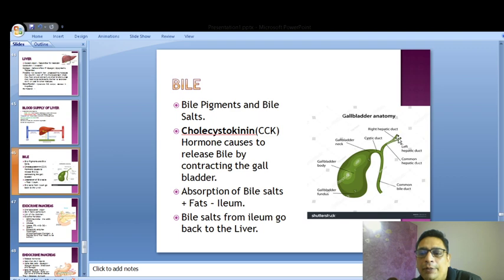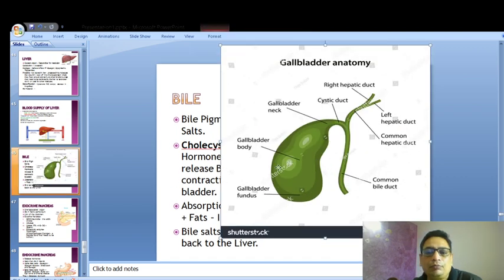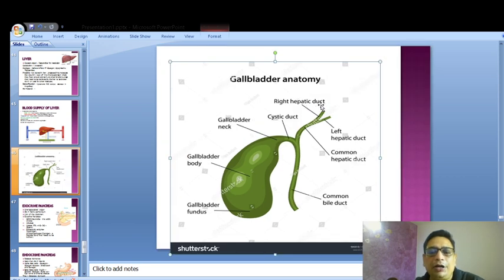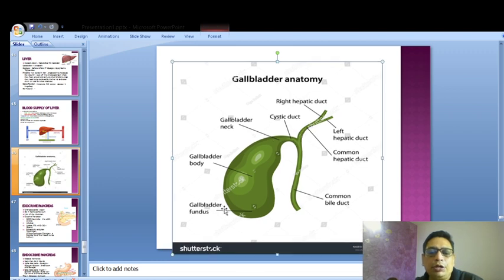So right hepatic duct, you can see over here if I enlarge the picture, this is the right hepatic duct and the left hepatic duct, and then a common hepatic duct that comes and puts its content, that is bile, because bile is manufactured by the liver. It puts the bile inside the gallbladder, and this gallbladder keeps the bile stored and ejects the bile when there is food inside the stomach.